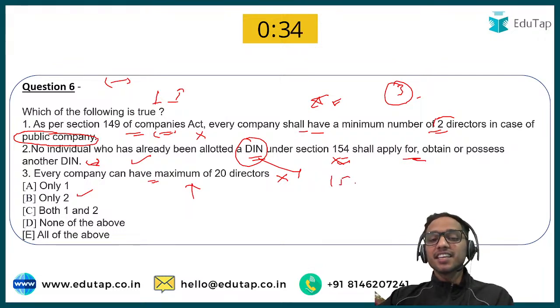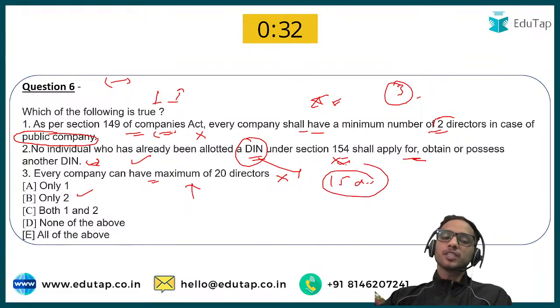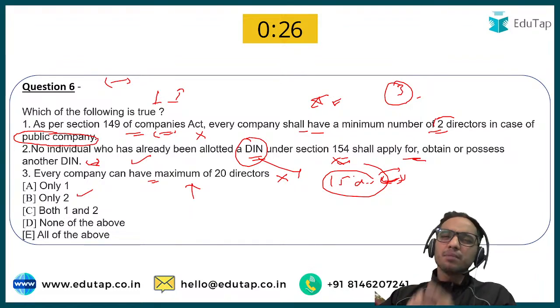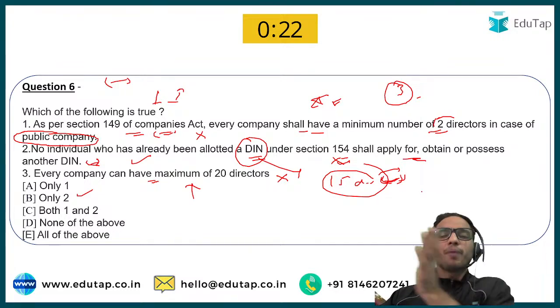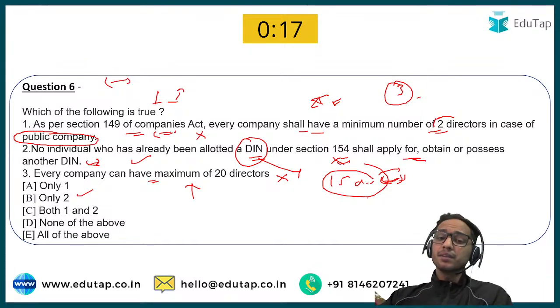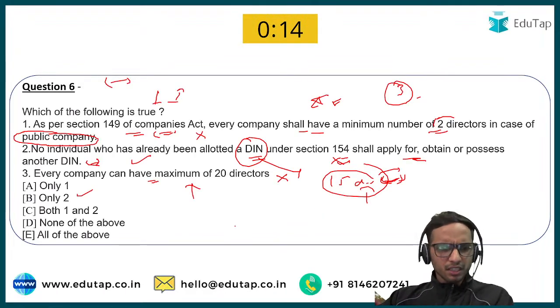The answer is 15 directors. As per the Companies Act, a maximum of 15 directors is allowed, but it can be increased to any number through the passage of a special resolution, or if it is approved by the government. But 15 directors has been stated in the Companies Act. So the answer to this question was option B.